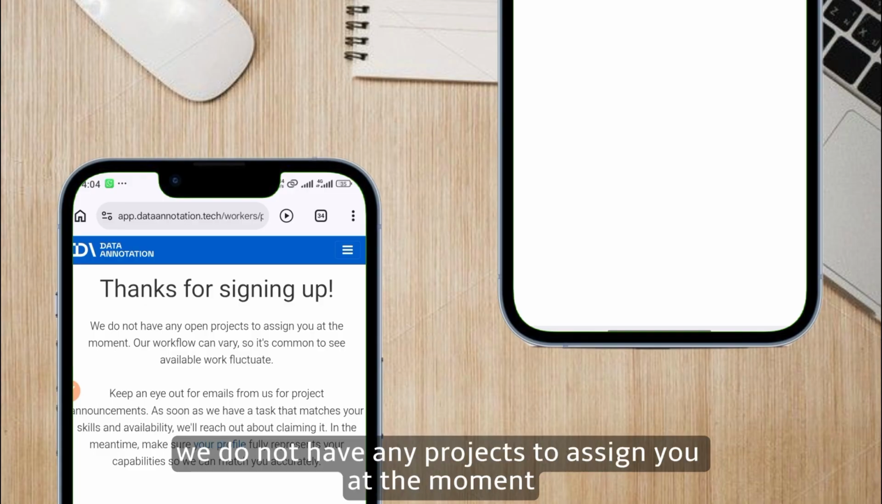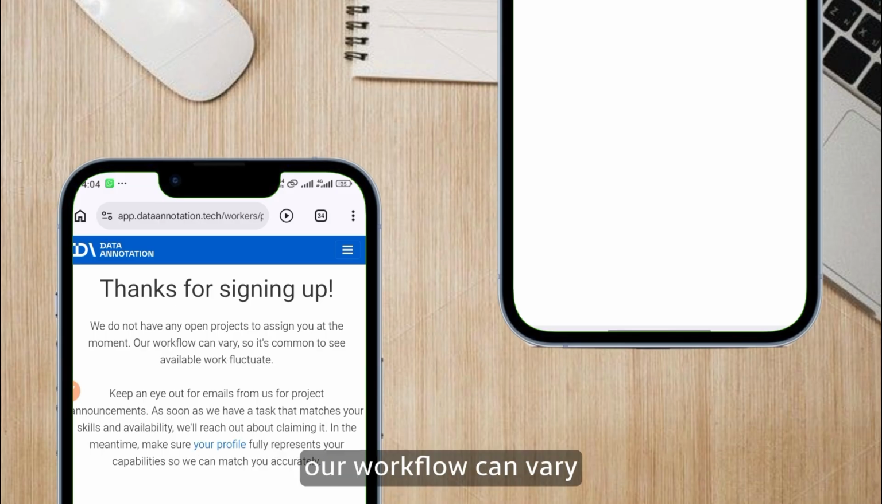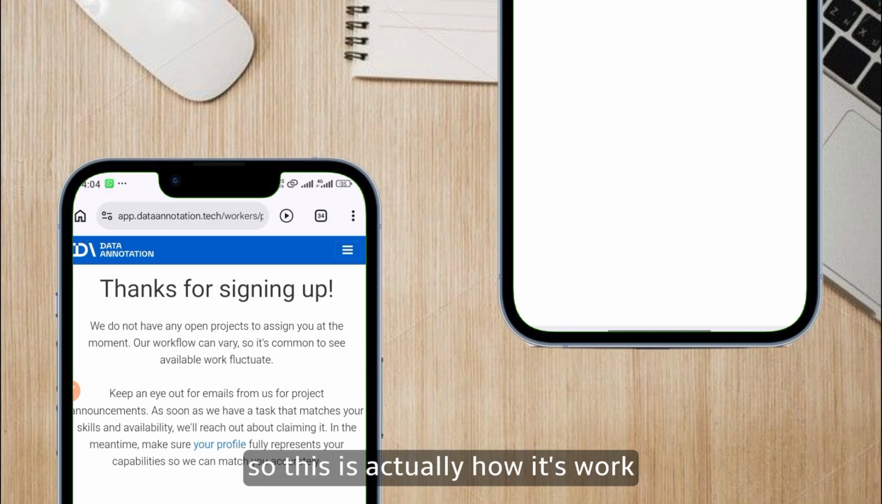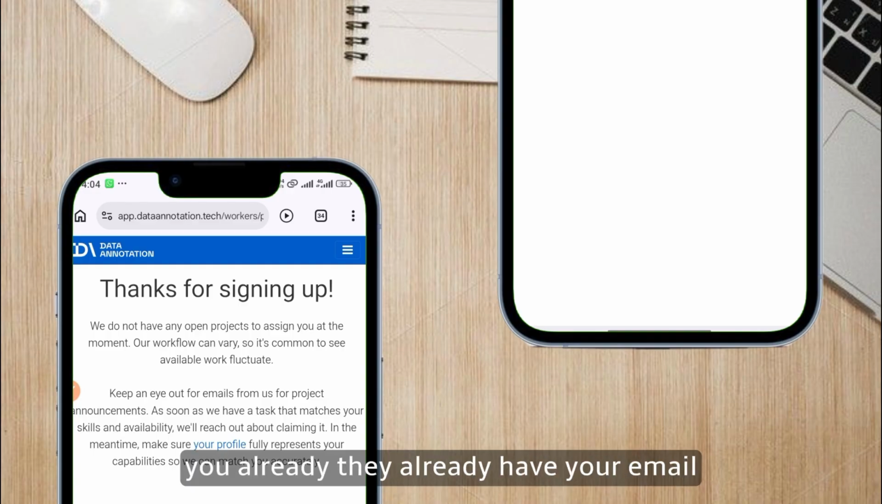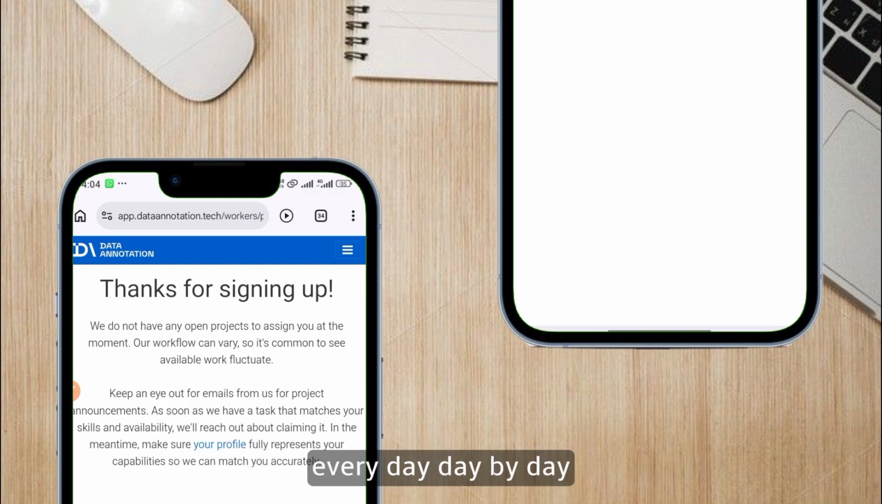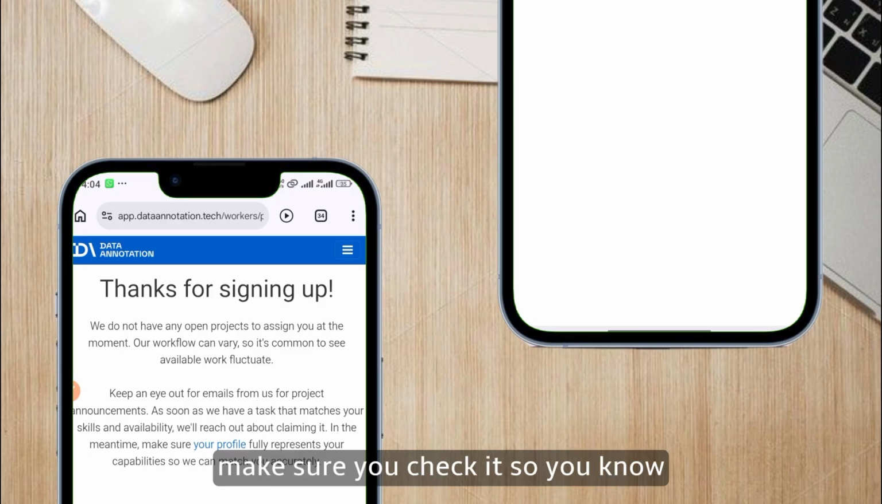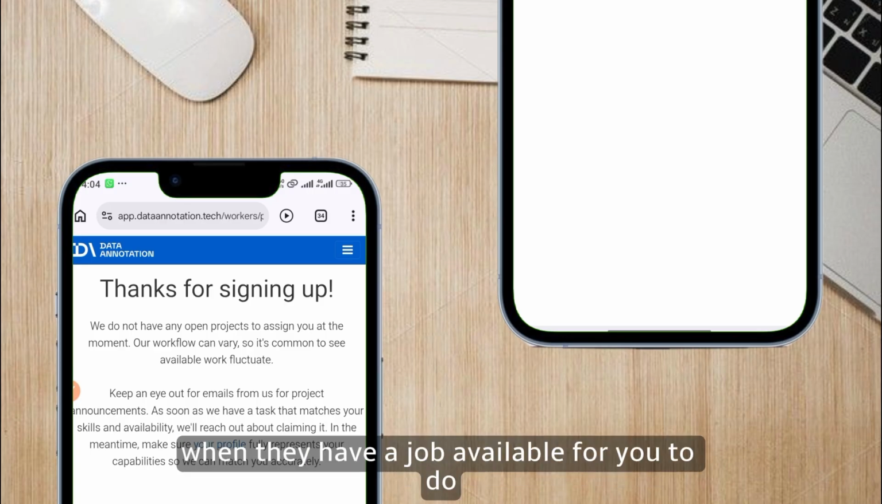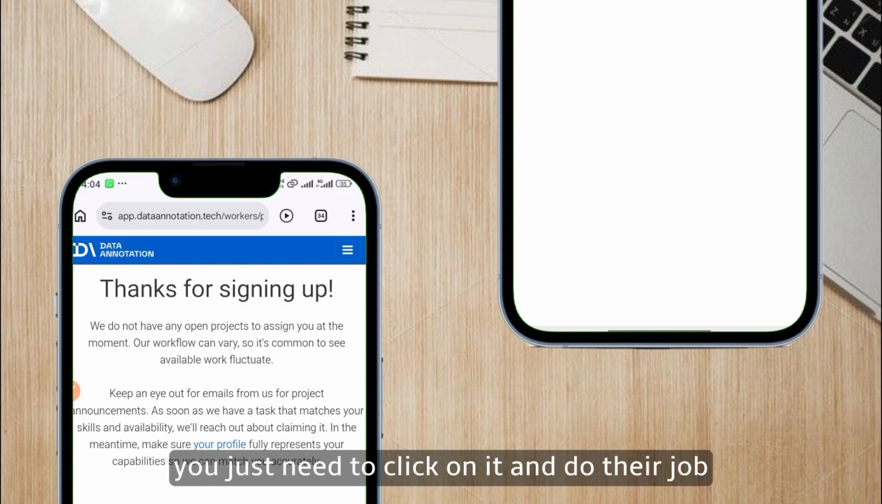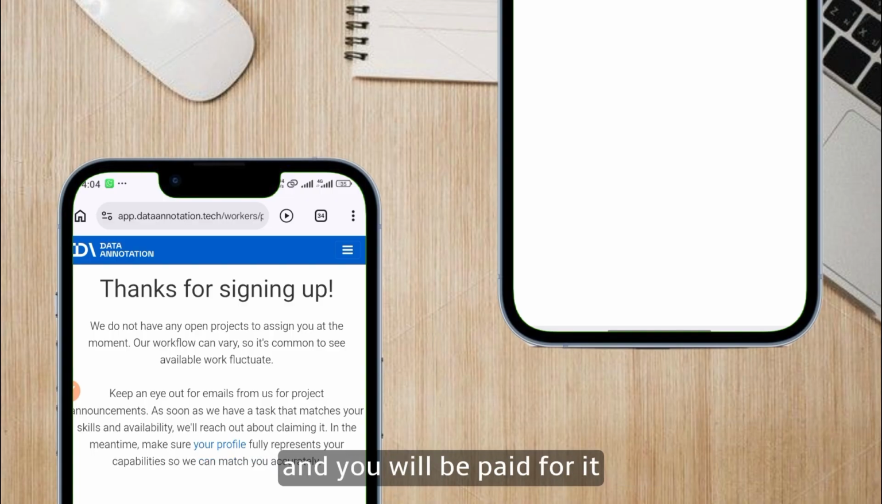We do not have any projects to assign you at the moment. Our workflow can vary, so it's common to see available work come and go. So this is actually how it works. Now that you're a new member, they already have your email. So anytime they have work, they will send it to your email. So make sure you keep checking your emails every day so you know when they have a job available for you. You just need to click on it and do the job, and you will be paid for it.